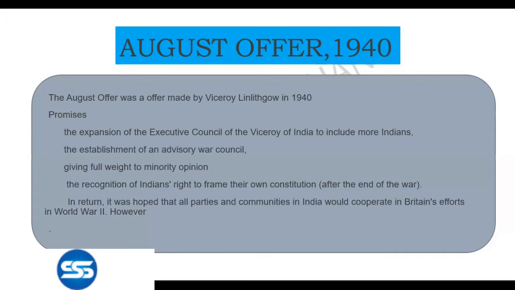The August Offer was an offer made by Viceroy Linlithgow in 1940. What were the promises given by the British? The expansion of the Executive Council of the Viceroy of India to include more Indians; the establishment of an advisory war council; giving full weight to minority opinion; and the recognition of Indians' right to frame their own constitution. This is the point we have to study from the point of view of polity. So through the August Offer we got this promise of recognition of the Indian right to frame their own constitution after the end of World War II.